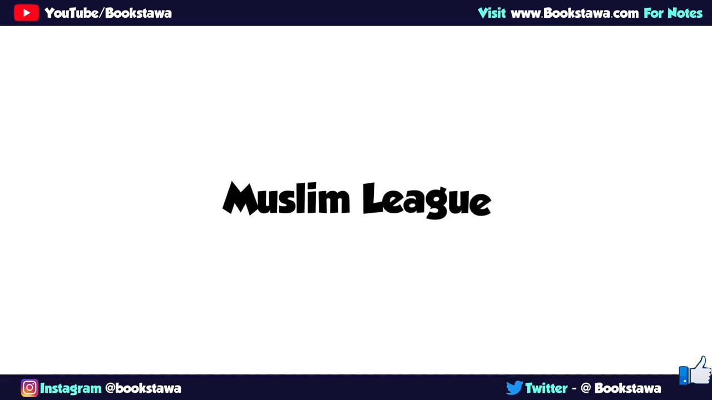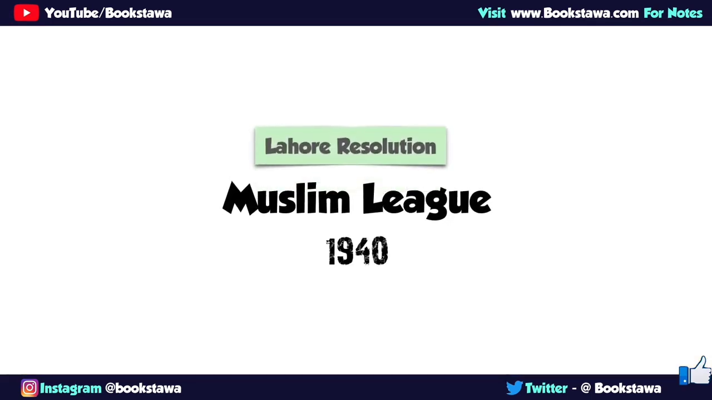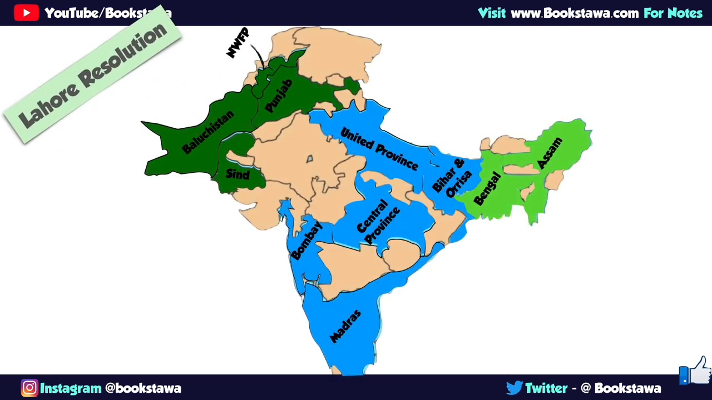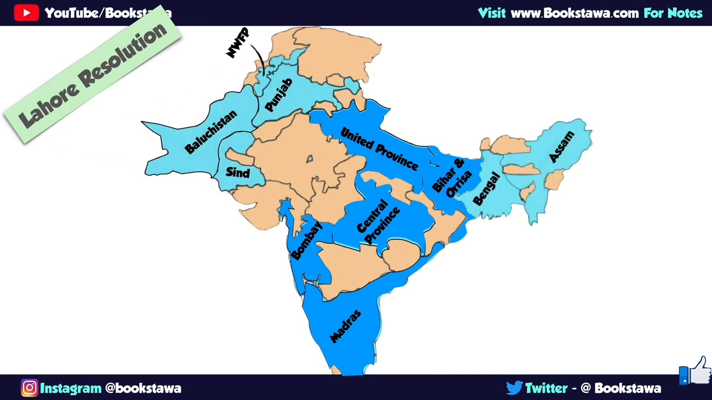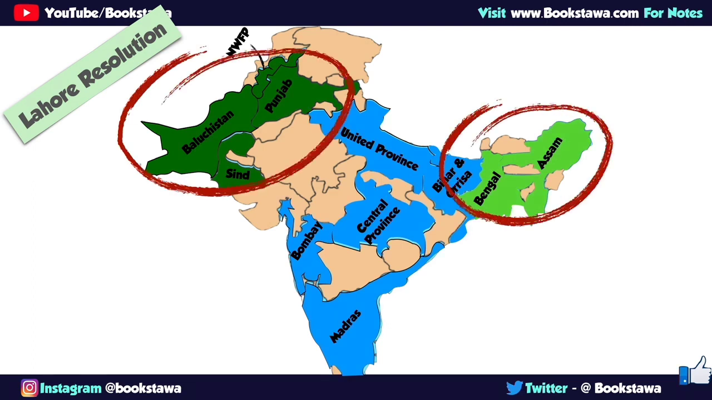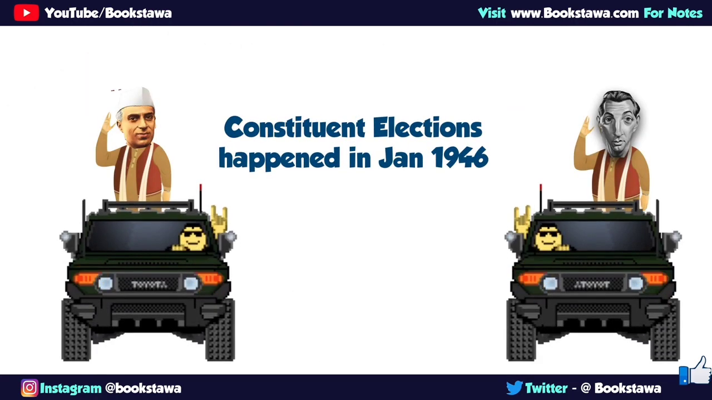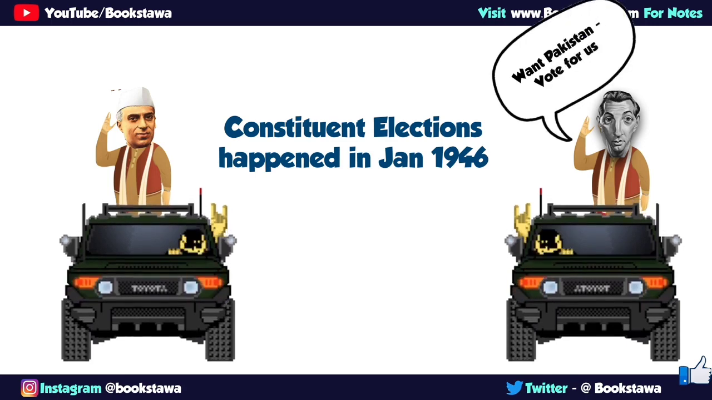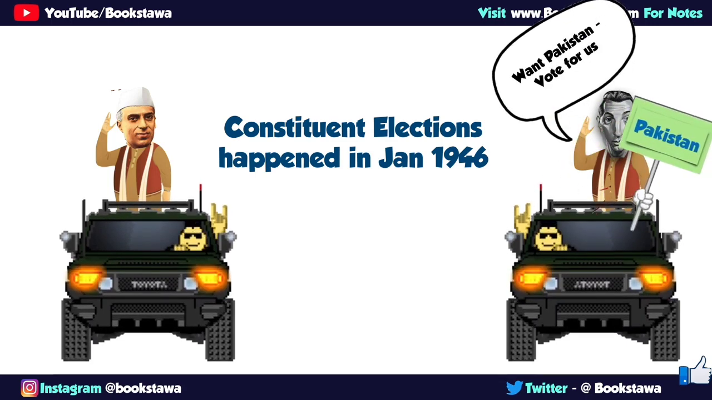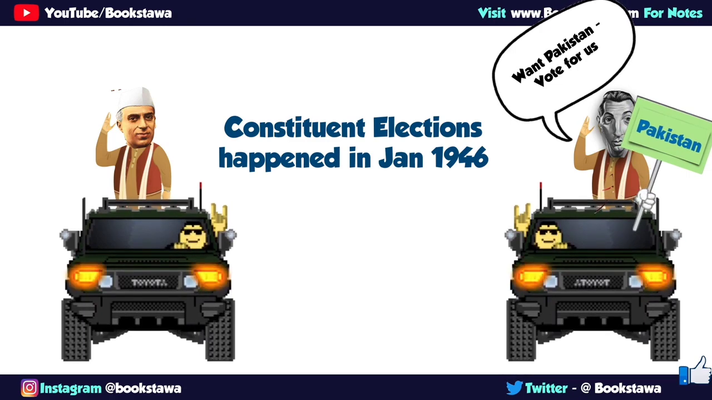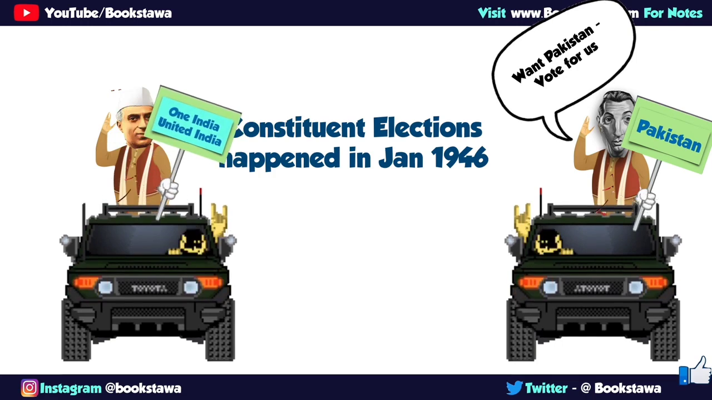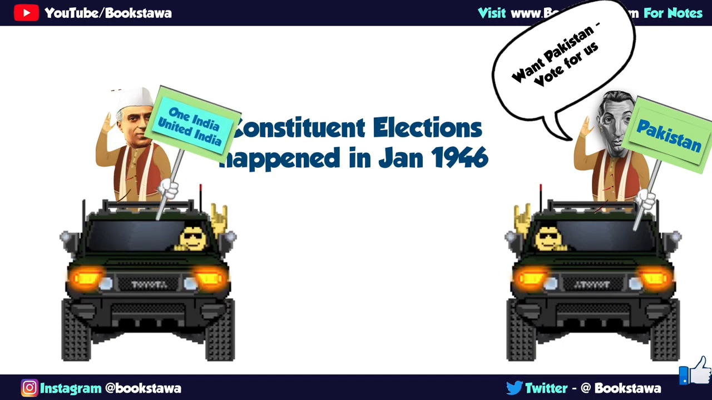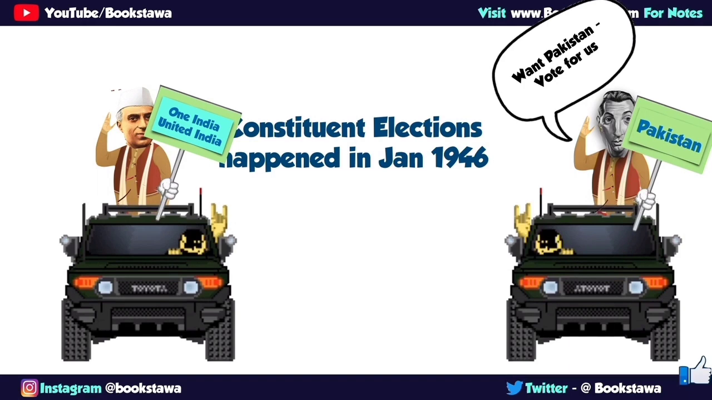In the year 1940, the Muslim League passed the Lahore Resolution, in which they demanded that Muslim majority areas of India, that is, northwest and eastern part of India, should be separated and made an independent state, that is Pakistan. In January 1946, Constituent Assembly elections were held. The main issue was Pakistan. Muslim League was asking for votes that if you want Pakistan, then vote for Muslim League. On the other hand, Congress was asking for votes for United India, that if you want to save United India from breaking up, then vote for Congress.